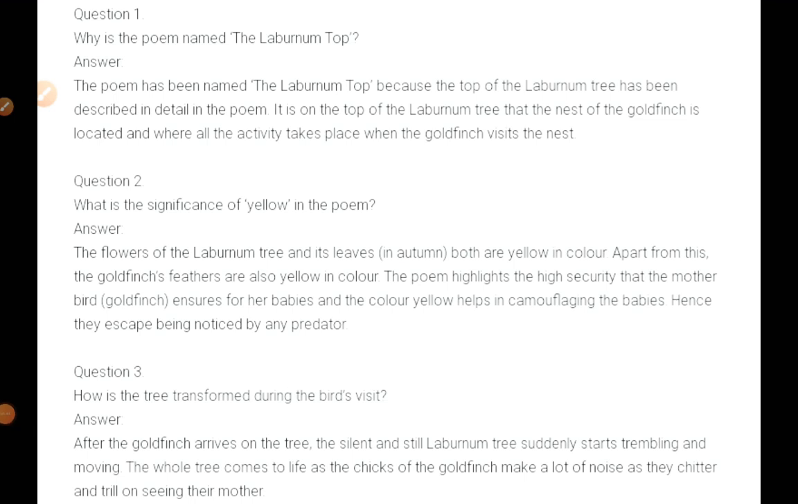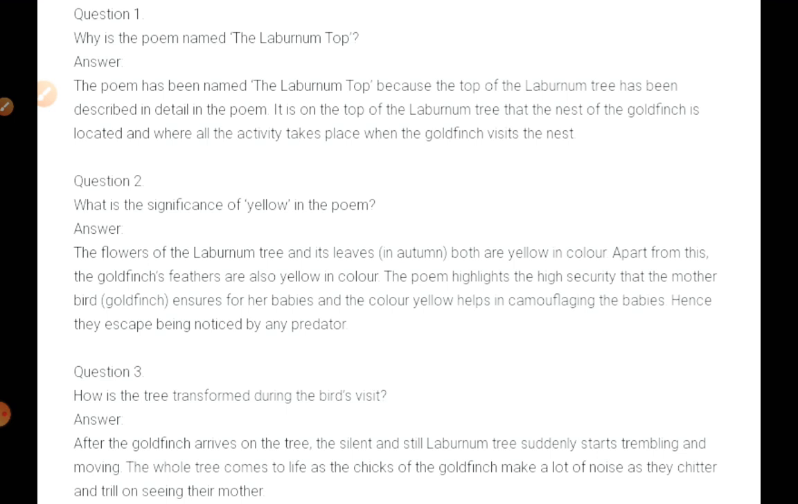Question 1. Why is the poem named The Laburnum Top? Answer. The poem has been named The Laburnum Top because the top of the laburnum tree has been described in detail in the poem. It is on the top of the laburnum tree that the nest of the goldfinch is located, and where all the activities take place when the goldfinch visits the nest.